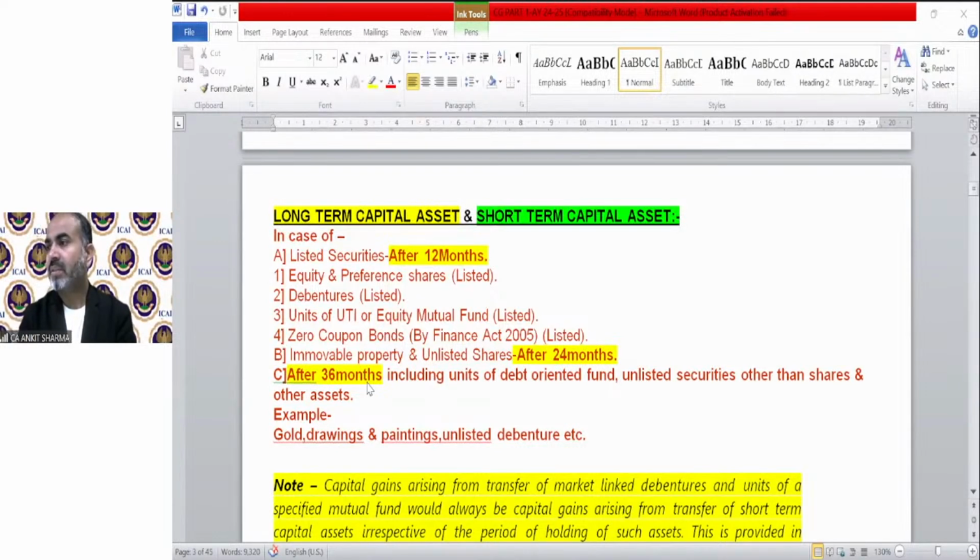Okay, Nagaraju is asking, sir, agricultural land also not included in capital asset. Agricultural land is not capital asset if it is in rural area. So if it is an urban area, then it is going to be your capital asset.